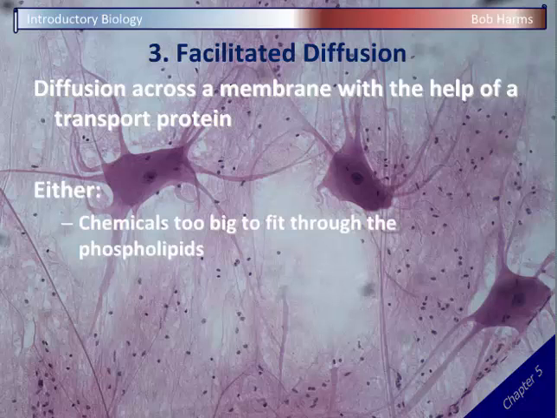And that includes two groups of chemicals that need help across the membrane. Chemicals that are too large to fit, for example, things like sugars or proteins can't fit through that fatty layer, or chemicals that have a really strong charge, ions like sodium or chlorine, for example, need to move through the membrane through facilitated diffusion.